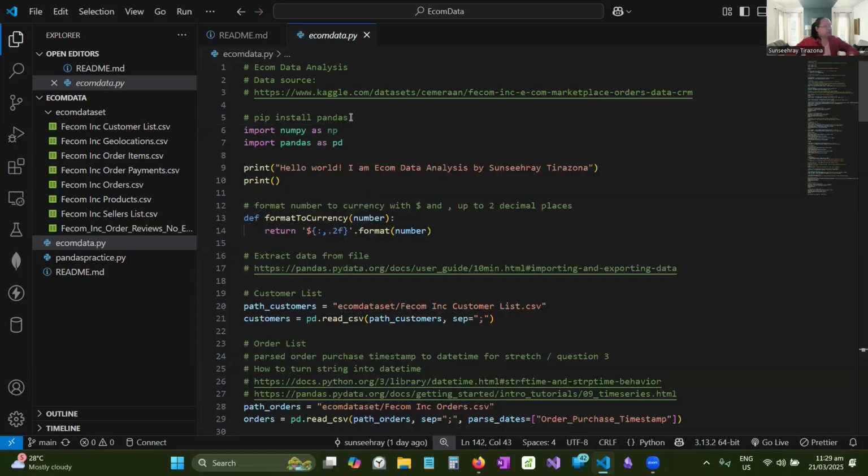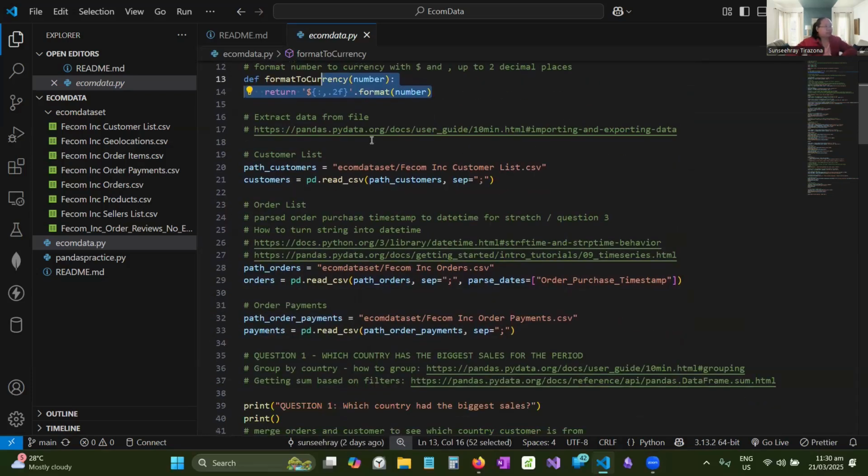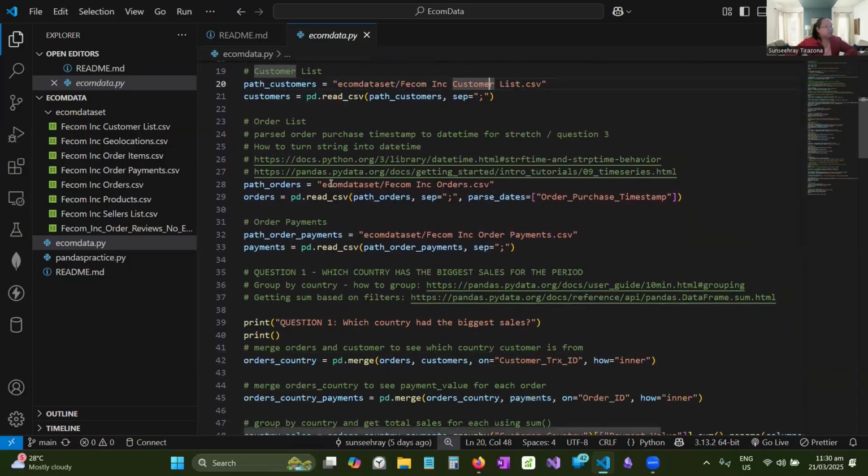Okay, so you need to install Pandas. And I have a function here that converts numbers to currency format, so there are two decimal places, a dollar sign, and a comma separator. Then this one is extracting data from the customer list file. This is where I need the country and the gender. And then another extraction from the orders, which holds the general information about the orders, when they were purchased, the customer IDs, and things like that.